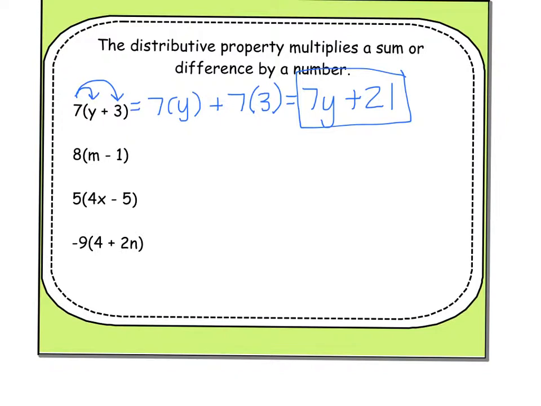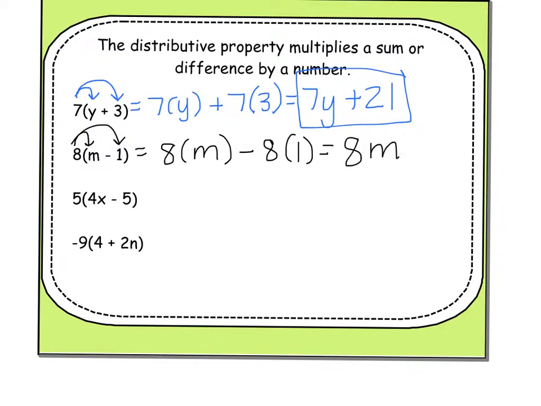So when I go here, I've got 8 shaking hands with the m, minus 8 has to now shake hands with the 1. 8 times m is going to give me 8m, and 8 times 1 will give me 8.